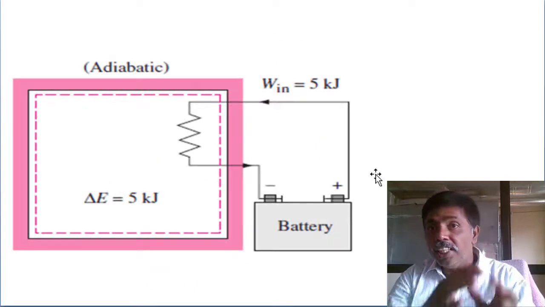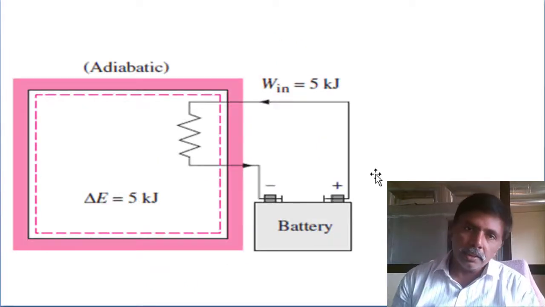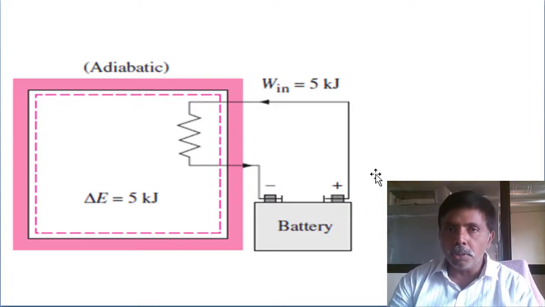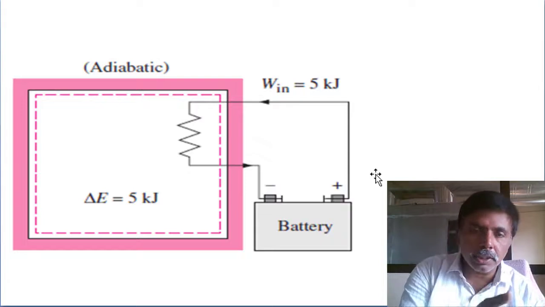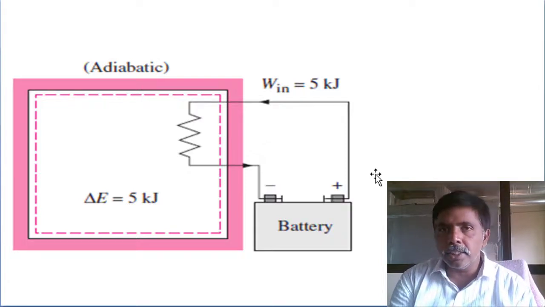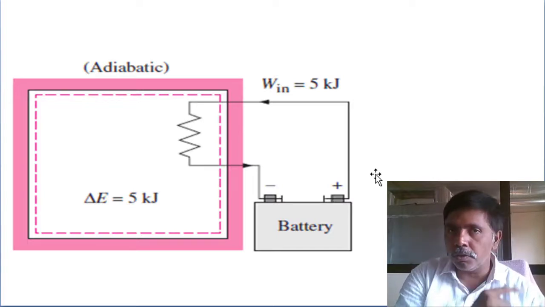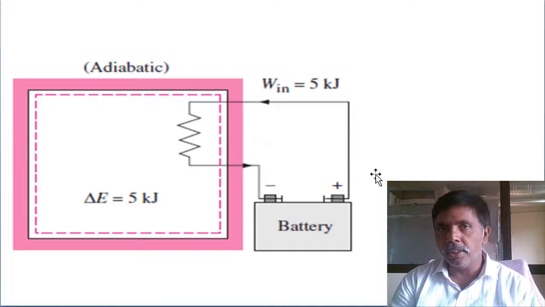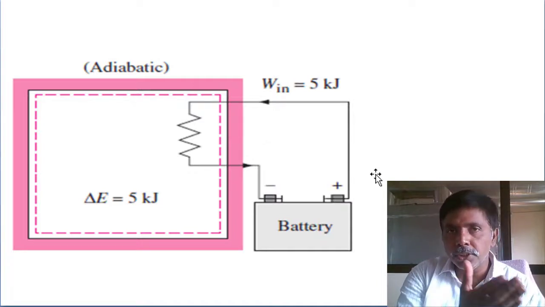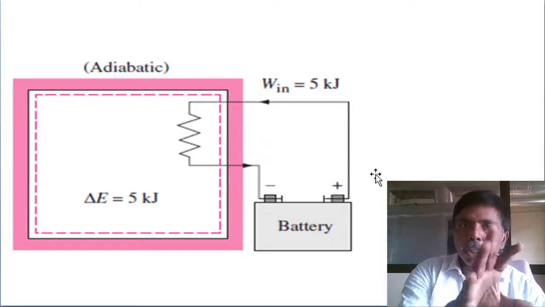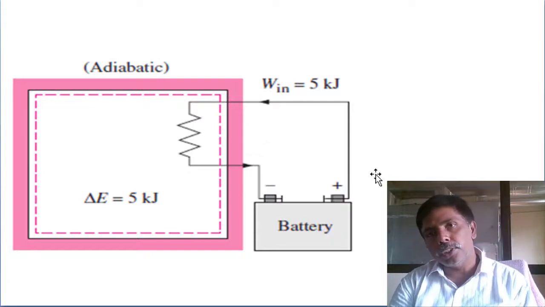One more example: suppose an insulated vessel is there, and we supply electrical energy through a resistance. Whatever energy we supply, that much energy is converted into a change in energy. If we fill the vessel with liquid, the liquid temperature will increase, or if we fill it with air, the temperature will increase. So energy in, how much is there? Because it is insulated, we are assuming there is no heat loss. So the total will convert into a change in energy.